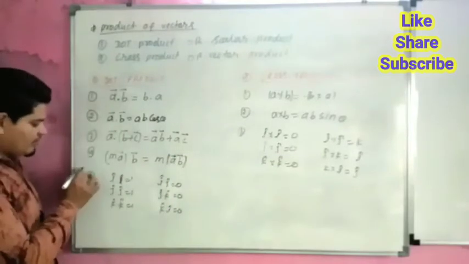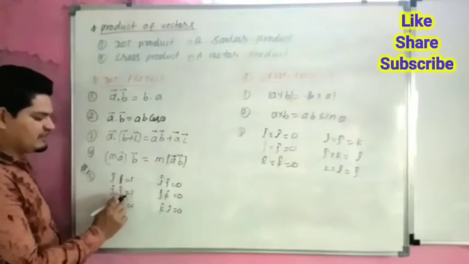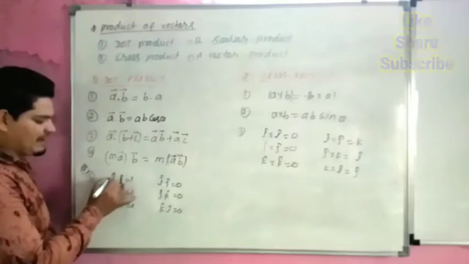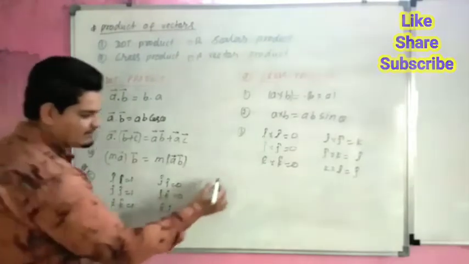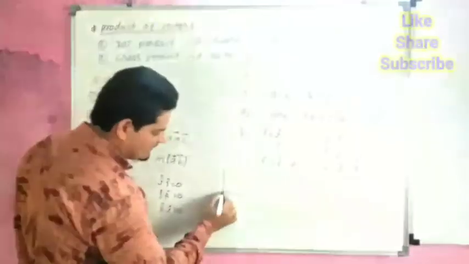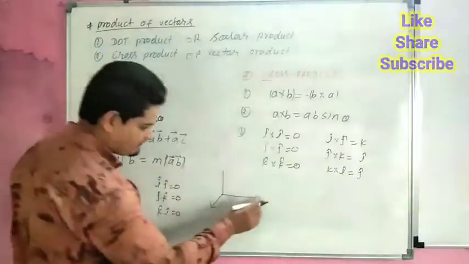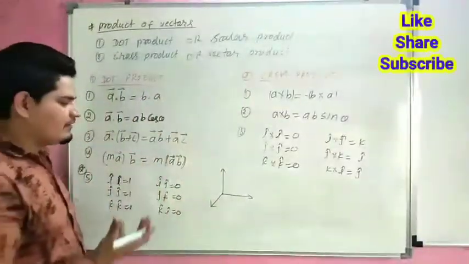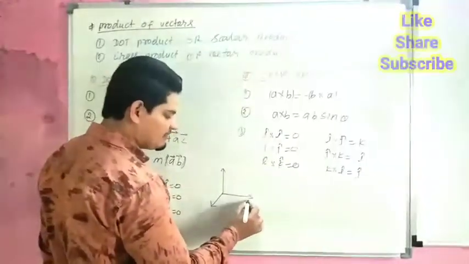One of the most important rules: I dot I is equal to 1, J dot J is equal to 1, K dot K is equal to 1. This is I cap, J cap, K cap. I, J, K is the direction. We know that vectors are the physical quantities which have magnitude as well as direction.